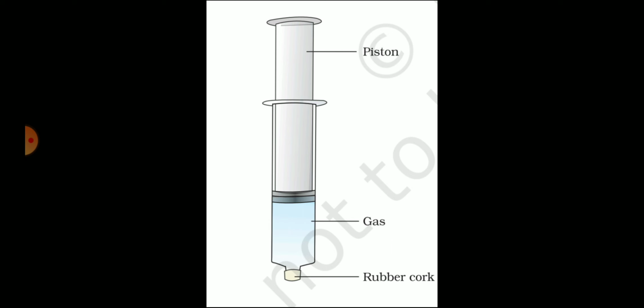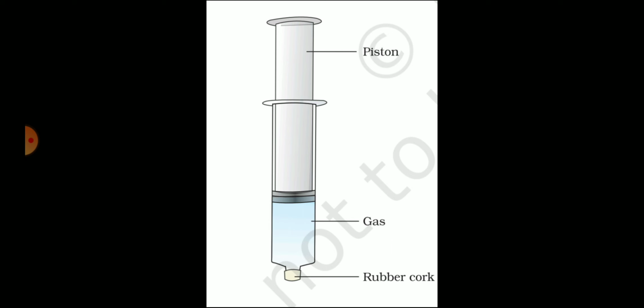If we try to compress all three one by one, we can see that we can compress the syringe filled with gas to a large extent. With water, a little bit, but the one which is filled with chalk powder cannot be compressed.